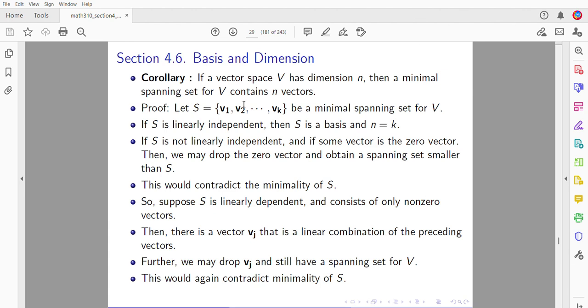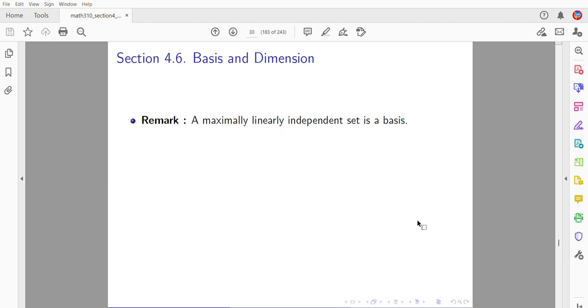So we cannot have anybody who can be dropped, be it zero or somebody non-zero who is a linear combination of the preceding. We cannot drop anybody. Okay. So S has to be linearly independent, therefore it must be a basis. Therefore k equals n. Remark: a maximally linearly independent set is a basis. A minimally spanning set is a basis.